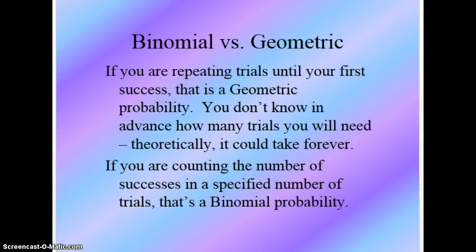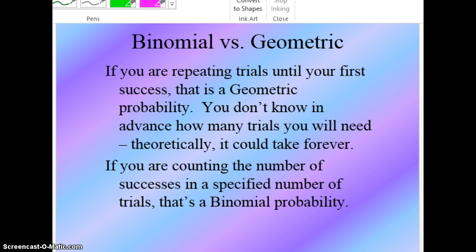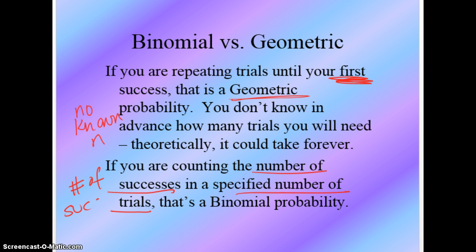So how is this different? If you are repeating trials until your first success, that is geometric. If you're doing something until you get your first, that is geometric. You don't know in advance how many trials you will need. Theoretically, it could take forever. So no known N. If you are counting the number of successes in a specific number of trials, that's binomial. So we are looking for the number of successes in N, a specific number of trials.